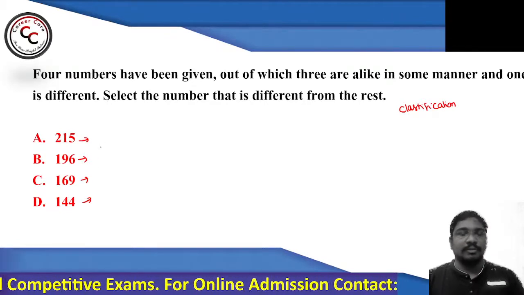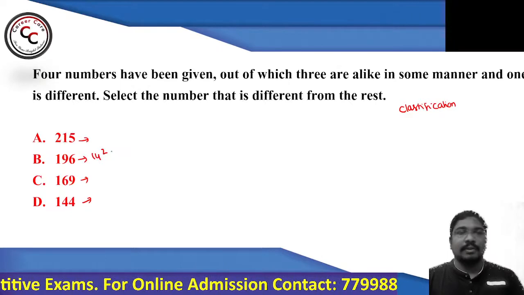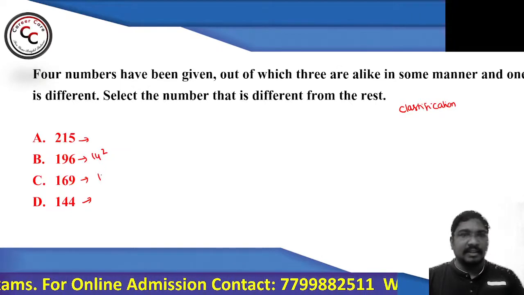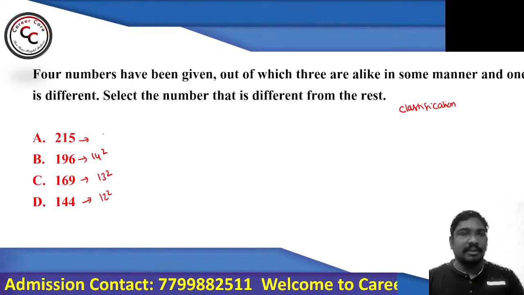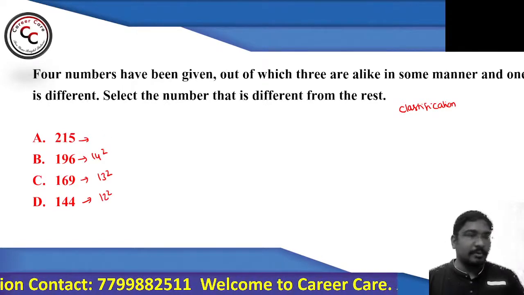So we know these three. 196 is 14 square, 169 is 13 square, 144 is 12 square, but 215 is not a perfect square. So the remaining three are perfect squares, right?